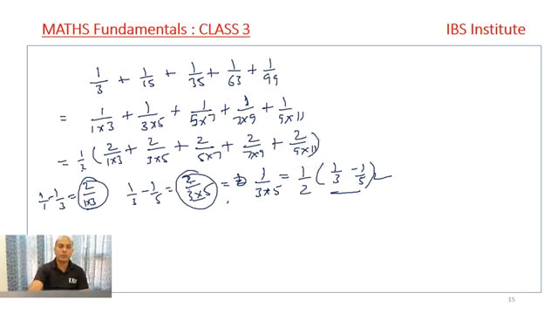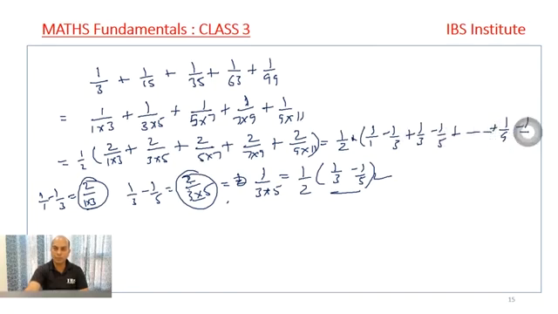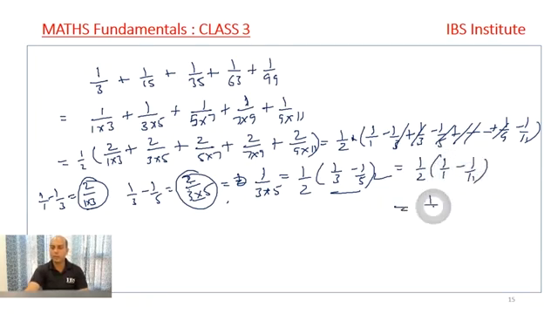So what do we get? This sum is going to be 1 by 2 taken out, into 1 by 1 minus 1 by 3, plus 1 by 3 minus 1 upon 5, plus on. Last term will be 1 upon 9 minus 1 upon 11. So what do you get? This gets cancelled, this gets cancelled, everything gets cancelled. What we are left with? 1 by 2 into 1 by 1 minus 1 by 11. So 1 by 2 into 10 by 11, the answer will be 5 by 11. My answer to this question is 5 upon 11.